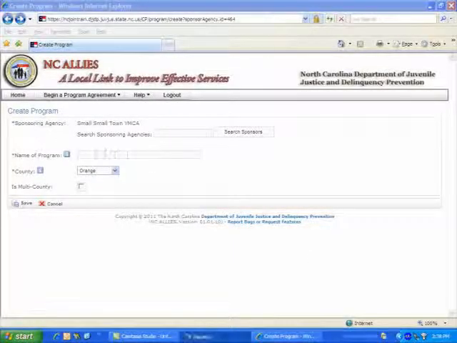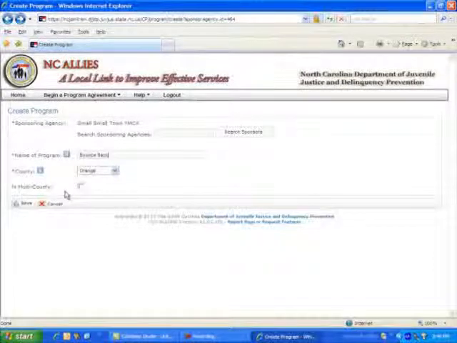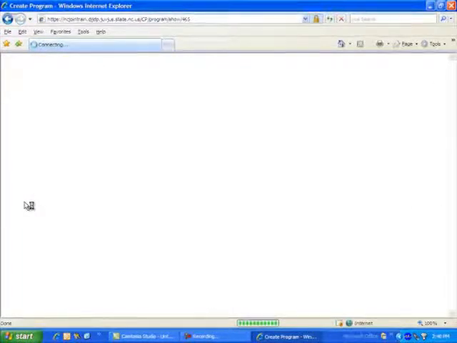Let's complete this section by completing the name of our program agreement. Enter the name of your new program. If you are a multi-county program, please be mindful that you're required to turn in multi-county program agreements in addition to submission of this information in NCID. If you are a multi-county program, check this box. Click the Save button, and now the program screen will appear with a message indicating that the information has been saved successfully.